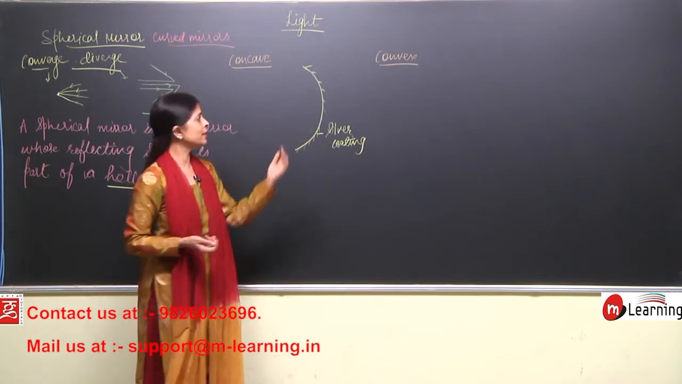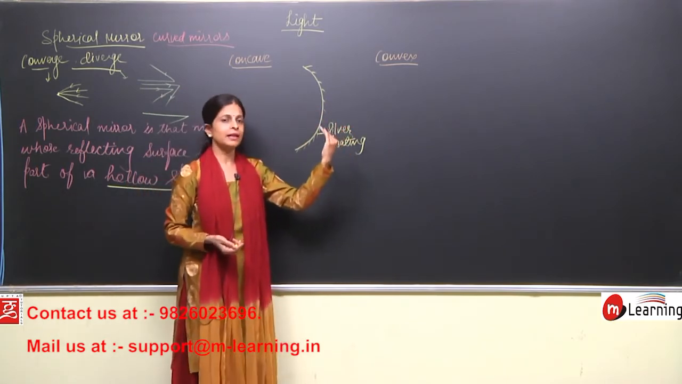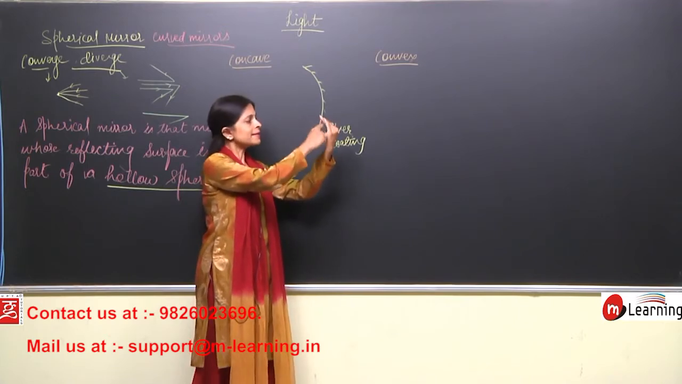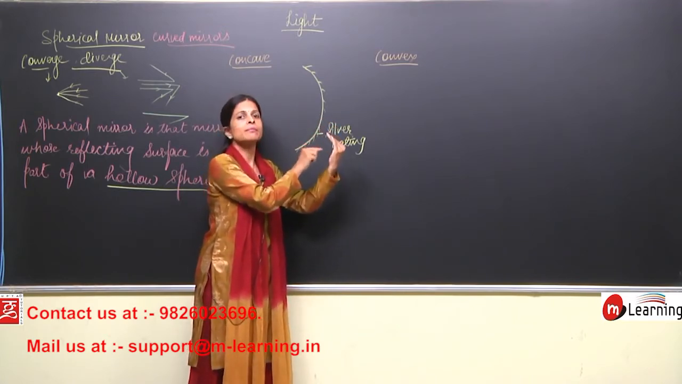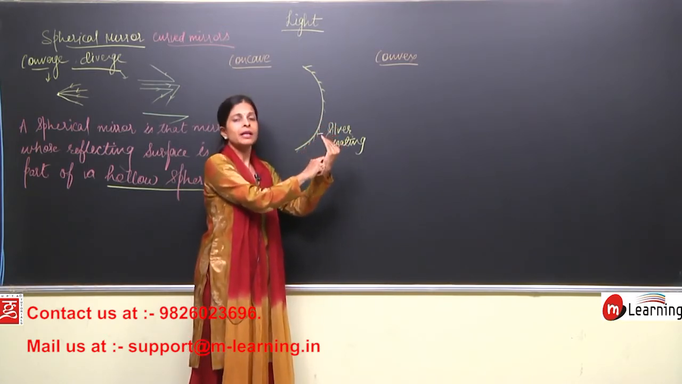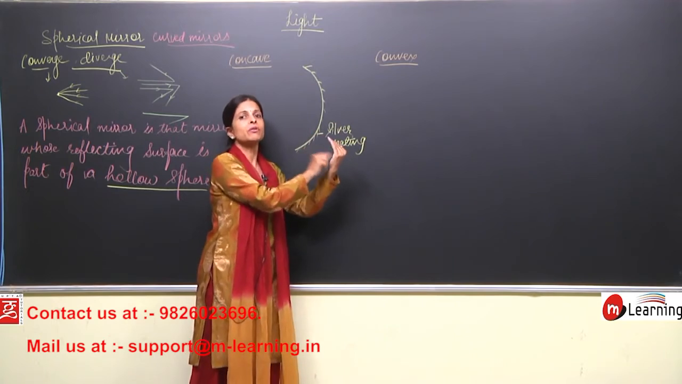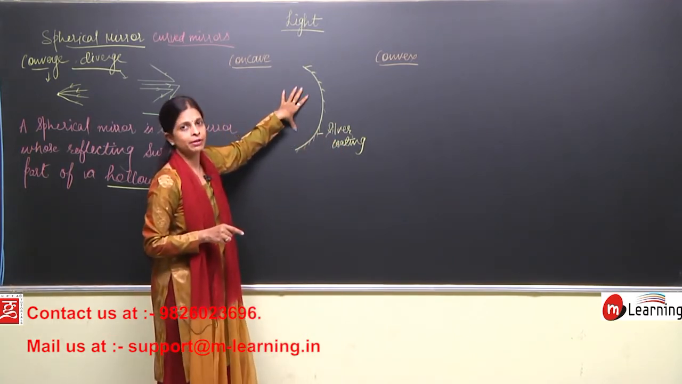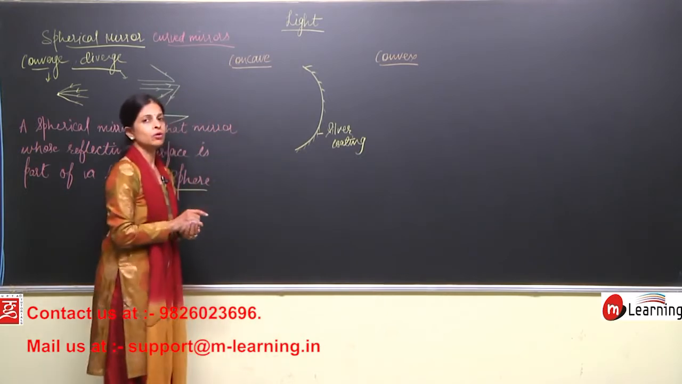Now, what is the meaning of concave? You can see this, I have drawn it like this. Now, this part is covered by some silver coating, and this is the bent part. This is the bent part, this is the concave part. Now, the reflection takes place from this part, and so such kind of mirrors will be known as concave mirrors. And definitely this is a part of the hollow sphere.